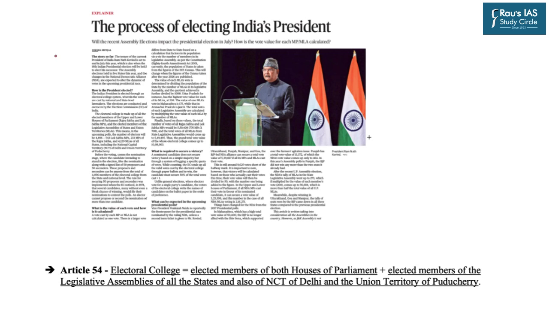So now moving towards this particular topic which has appeared on the text and the context page. This topic is in relation to the presidential election, the manner as well as the constitutional provisions which govern the presidential election in our constitution. This topic has come up in the context that the tenure of the present president, Mr. Ramnath Kovind, is about to end, and that is why a new candidate will be selected. So in this backdrop, let us now go through the important constitutional provisions which govern the presidential election in India.